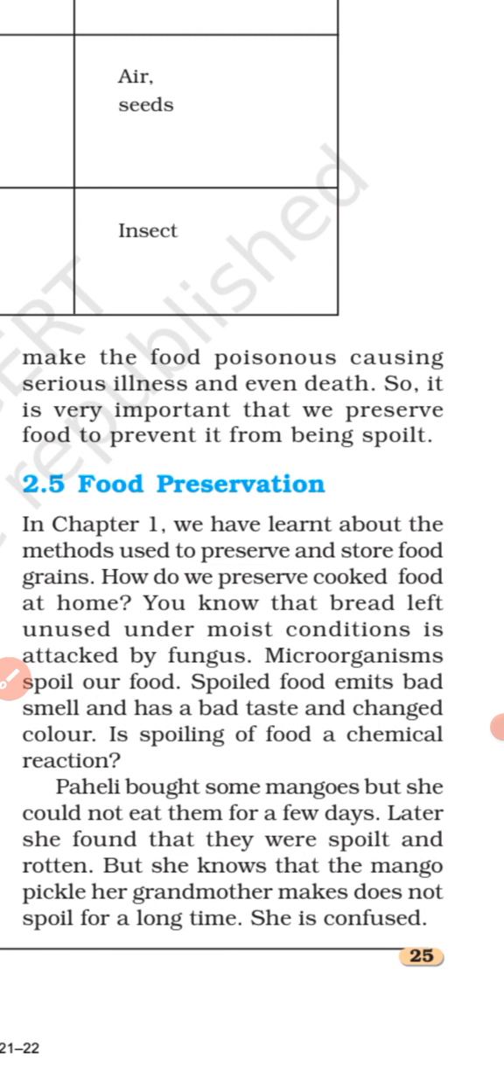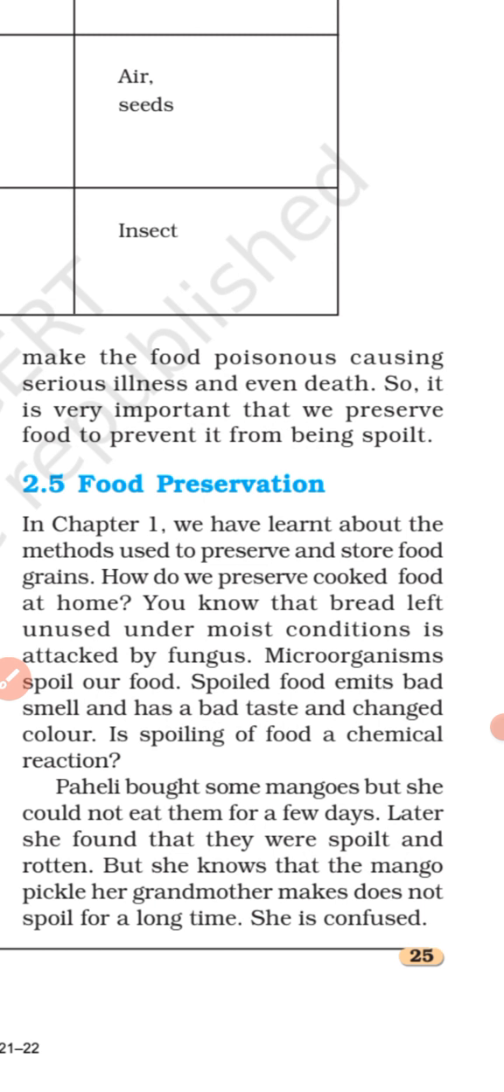How do we preserve cooked food at home? You know, right? You know that bread, when it is left unused under moist conditions, is attacked by fungus.